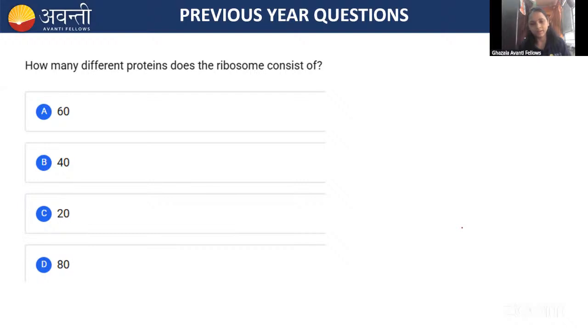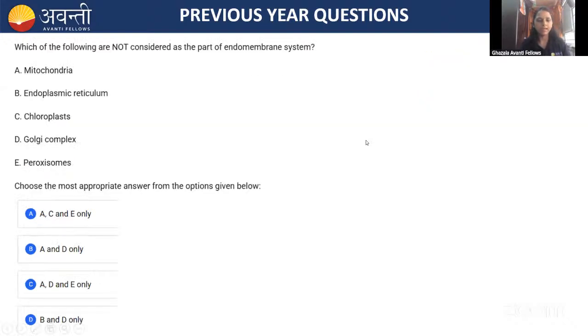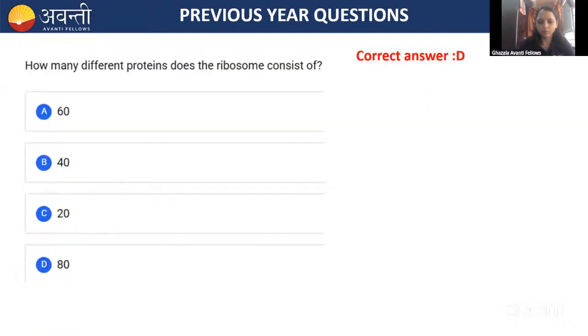Okay, fine, guys. I'm ending the poll, sharing the result. 83% gave the correct answer. The correct answer is D, guys. Yes, 80 proteins are there in the ribosomes. You know that in the prokaryotes, we have the 70S ribosome, and in the eukaryotes, we have the 80S ribosomes.